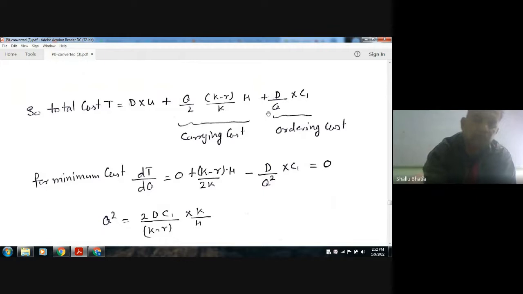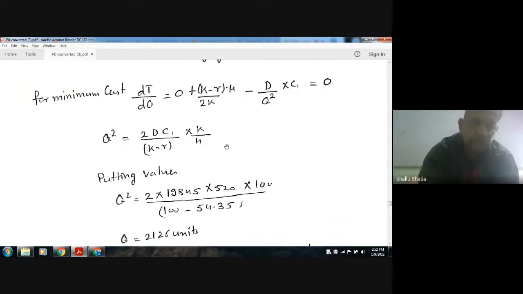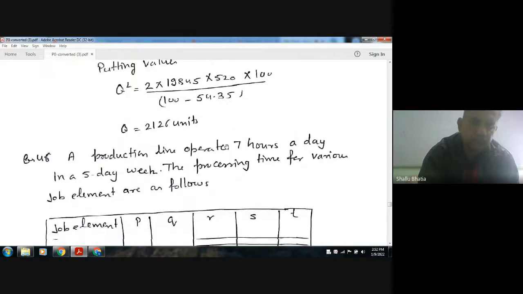Carrying cost and ordering cost. So we'll get the same formula. Okay. So the answer is your Q, 126 units. Next,